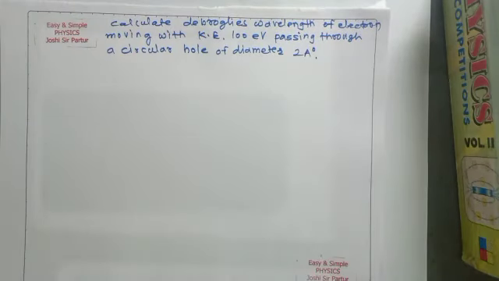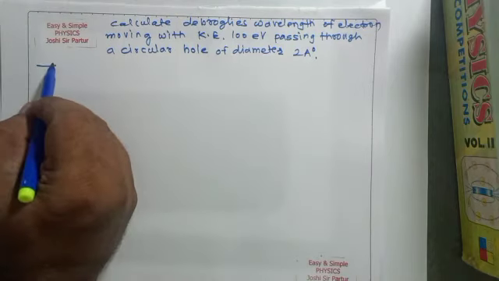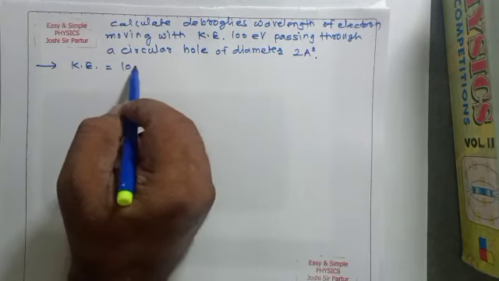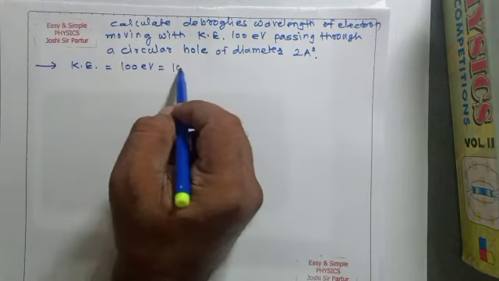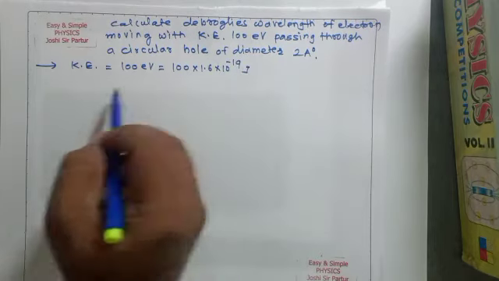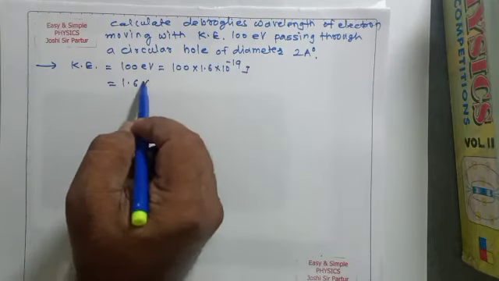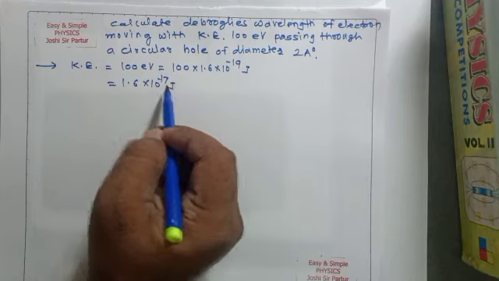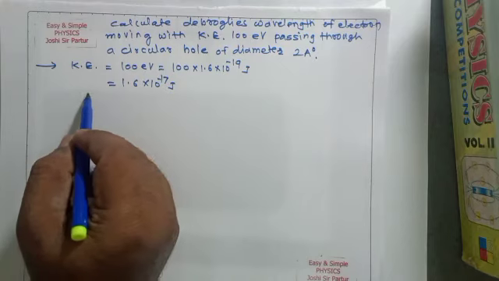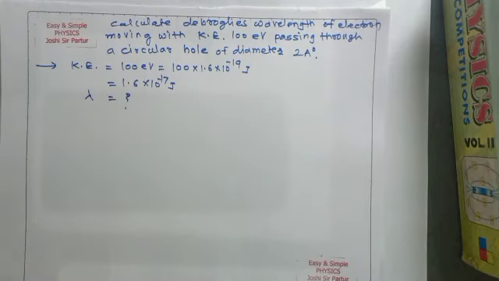See here, in this example, kinetic energy is given. Kinetic energy is equal to 100 electron volt, which is equal to 100 multiplied by 1.6 into 10 raised to minus 19 joule. So we can say that it is 1.6 into 10 raised to minus 17 joule. De Broglie's wavelength will be calculated, and given that the diameter will be 2 angstrom unit.